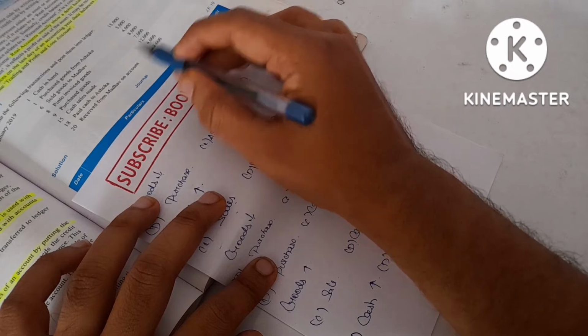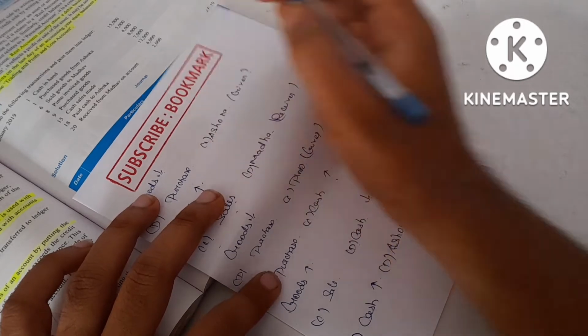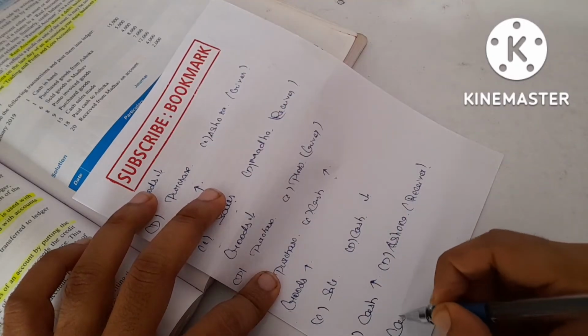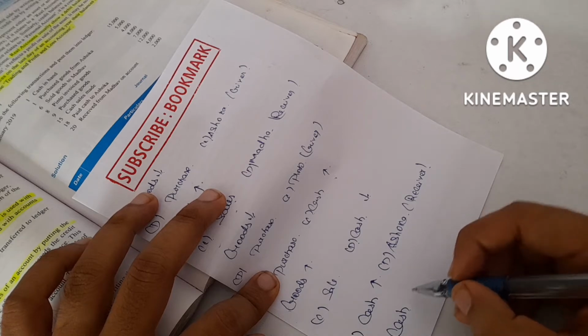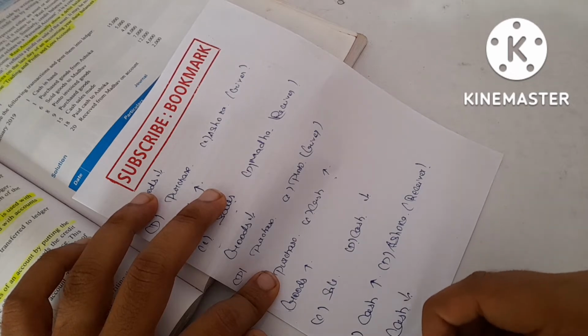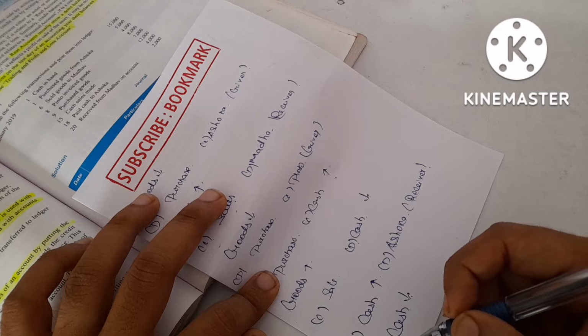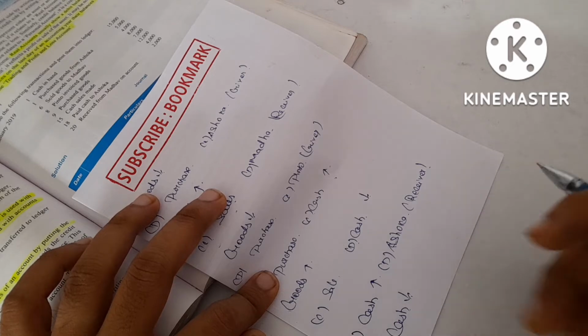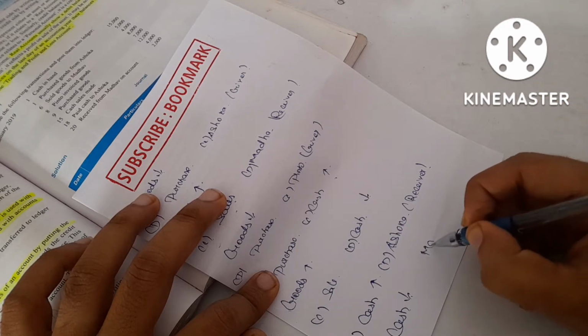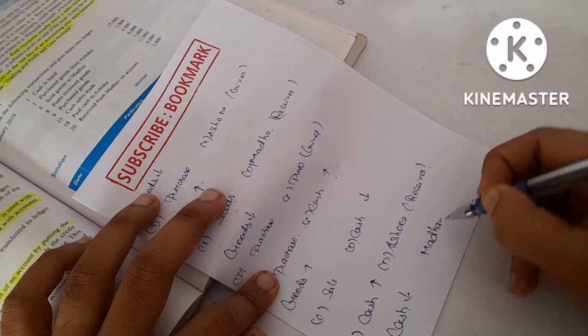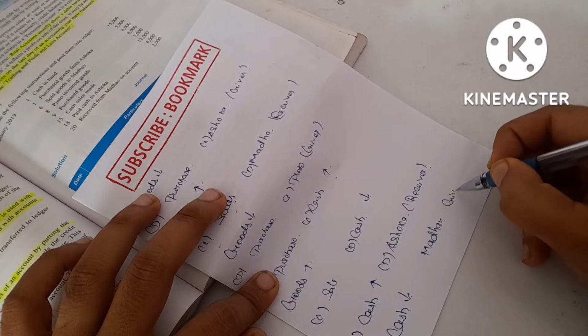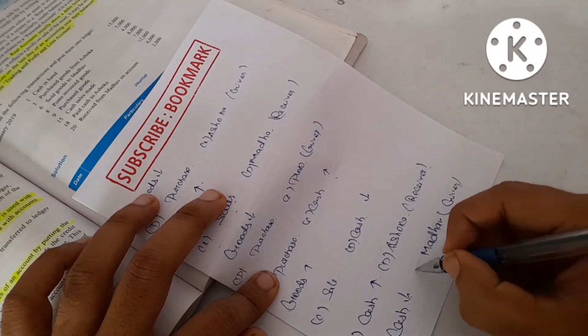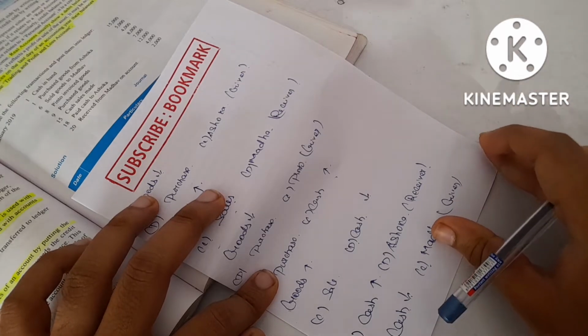We received 2000 from Madhav, so it is in cash. We received cash, which means debit what comes in. We received from Madhav, so Madhav gave. Madhav is a giver, so credit the giver.